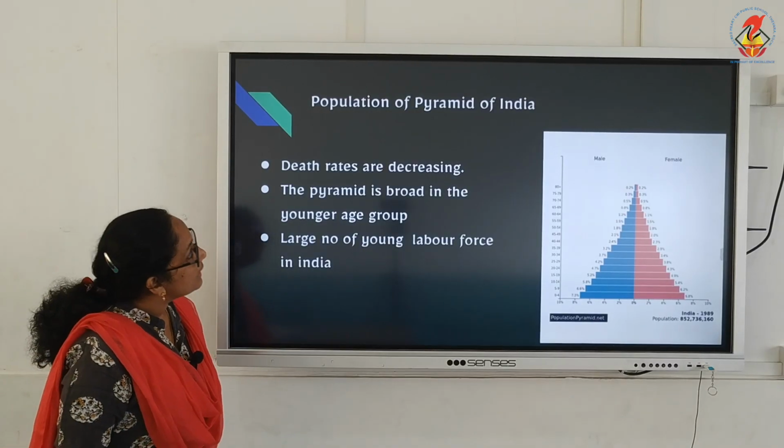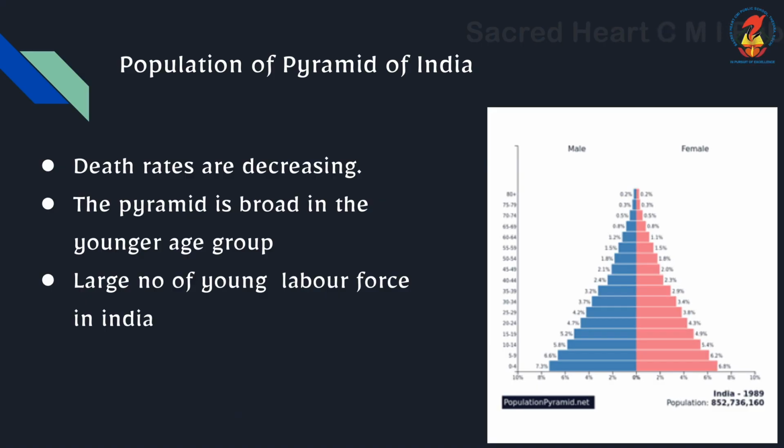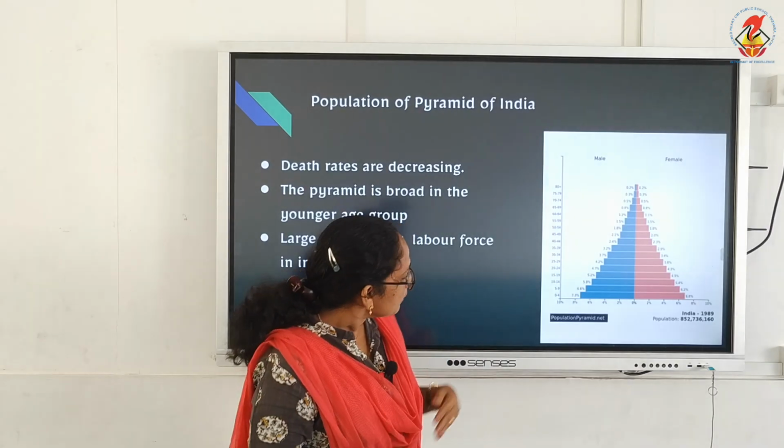Coming to the population pyramid of India. You can see it from the pyramid itself, children. On the y-axis the age group is mentioned, and on the x-axis the male-female ratio is presented; in maths you may have studied x-axis and y-axis.